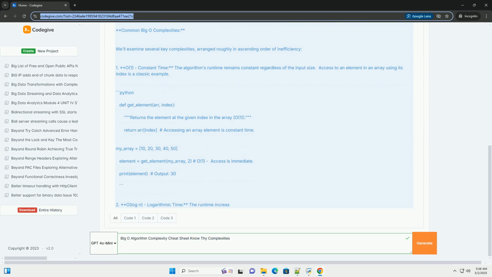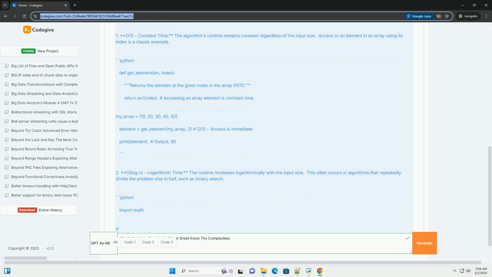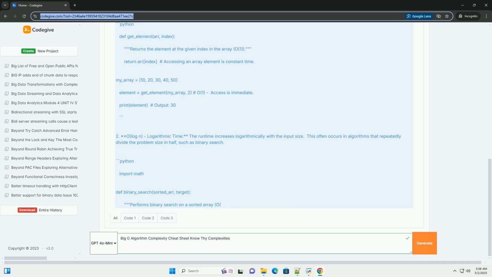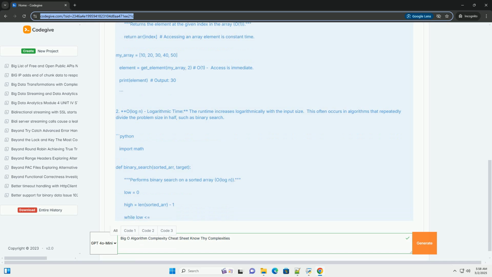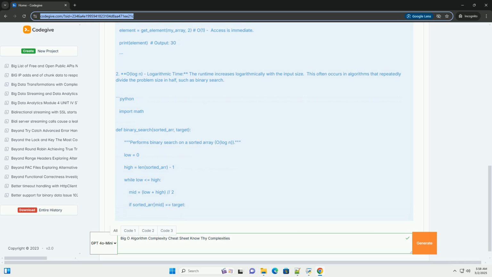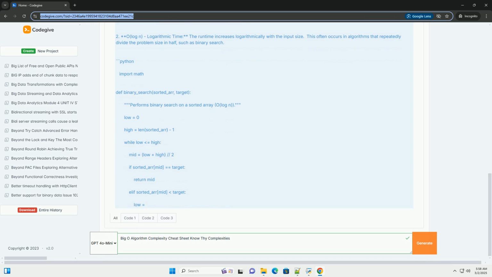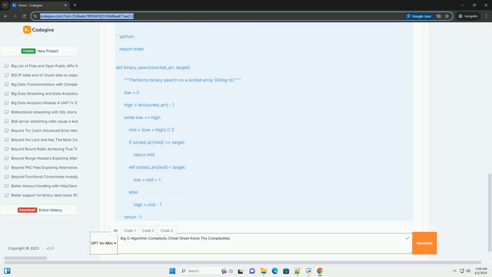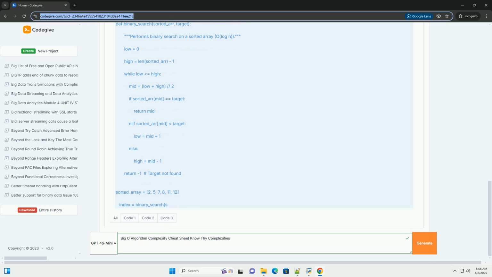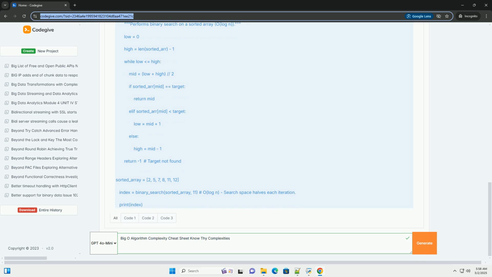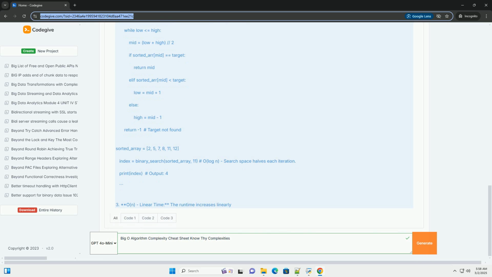What is Big O notation? Big O notation describes the upper bound of an algorithm's runtime or space requirements as the input size, n, grows infinitely large. It focuses on the dominant factors affecting performance, ignoring constant factors and smaller terms. We're interested in the order of growth, not the precise execution time.